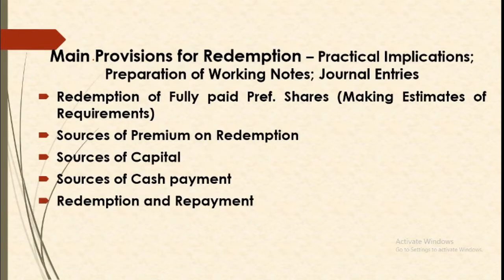Now within this step, there are 5 main things that we are to work on. Number 1 is redemption of fully paid preference shares only, because the main provisions of redemption say that we can only redeem fully paid shares. So our first step will be making our shares fully paid and making estimates of our requirements. For these requirements, sources will be provided through the next 3 points. Once it is done, then we go for the redemption. So these can be specified as our step 1, step 2, step 3, 4 and 5.